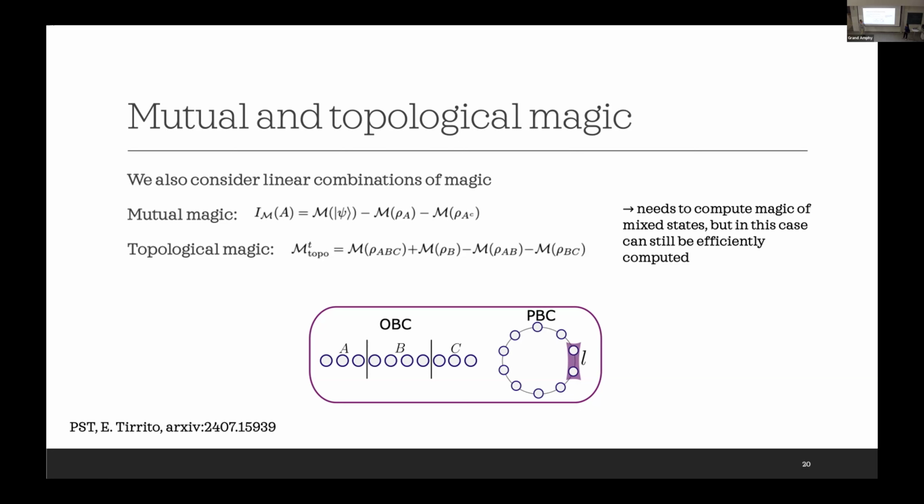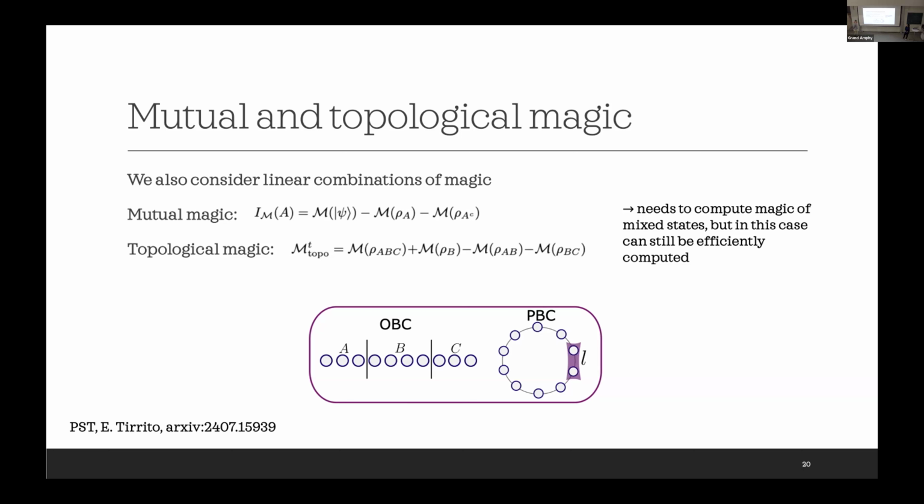I understand that the mutual information tells you how much information you have between A and B, and it is related only to those unitaries that connect A with B. So if you think of a quantum circuit with regions A and B, there are gates that cross the boundary between them, and you could ask yourself how many T gates are in that column. Could it be related to this?